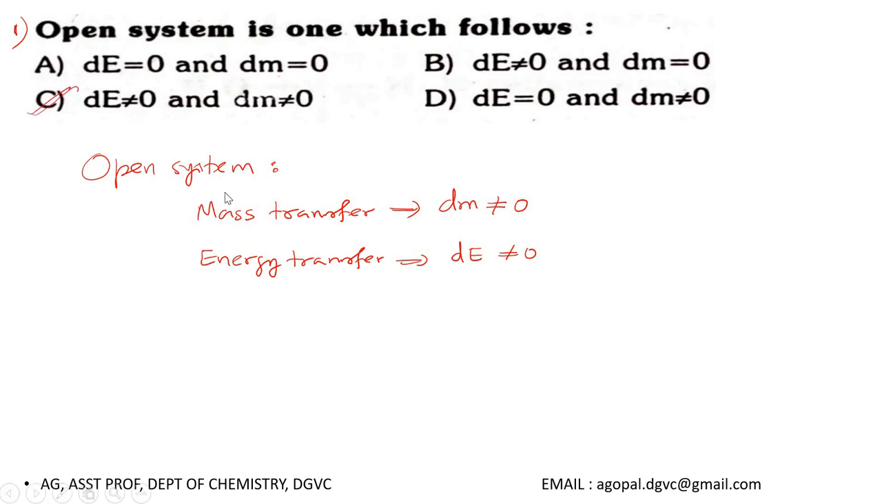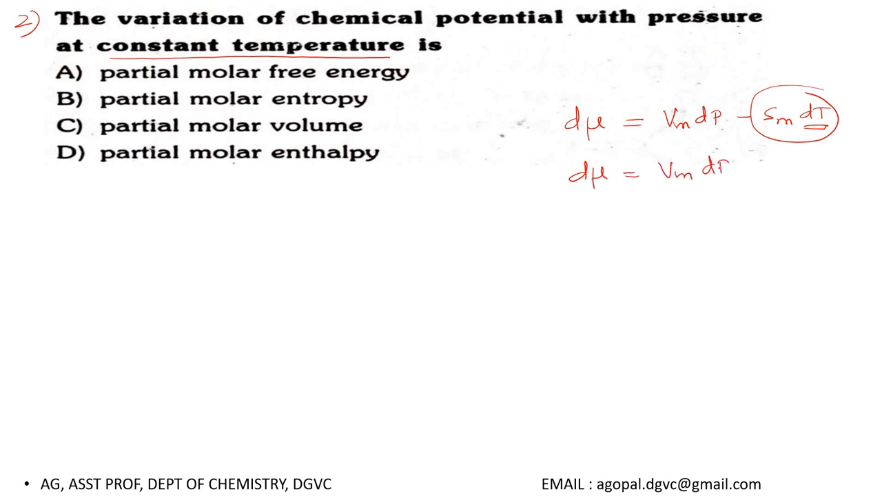Okay, then next question, question number 2. Variation of chemical potential with the pressure at constant temperature is. To find this, just remember this expression. For pure substance, suppose if a system contains pure substance, change in chemical potential can be given as molar volume into change in pressure minus molar entropy into change in temperature. This is well known one. And here it is given that temperature is constant. At constant temperature, dT is 0, therefore this term becomes 0. So we can write change in chemical potential equal to molar volume into dP.